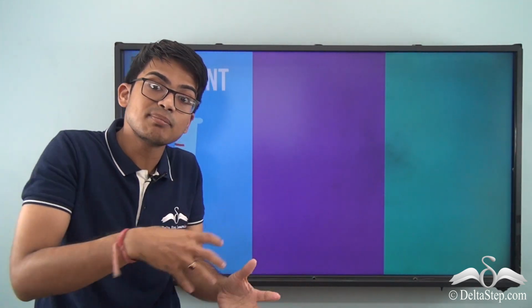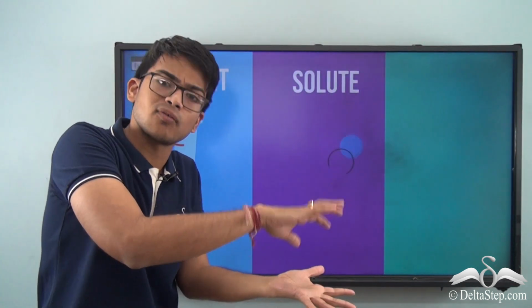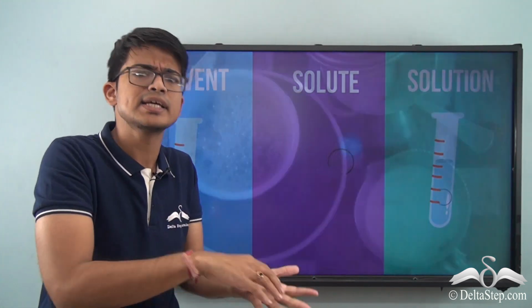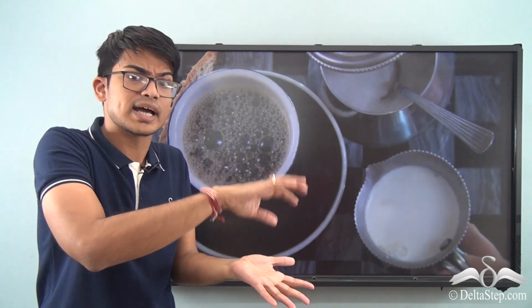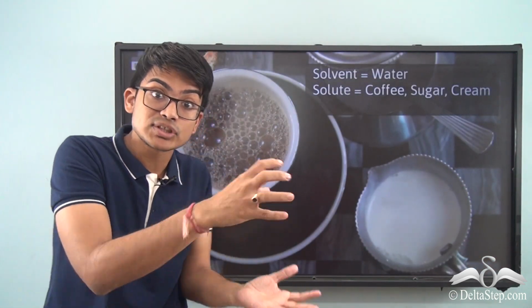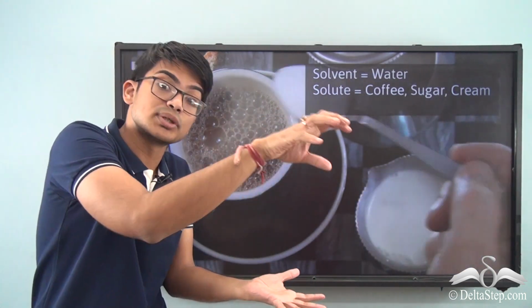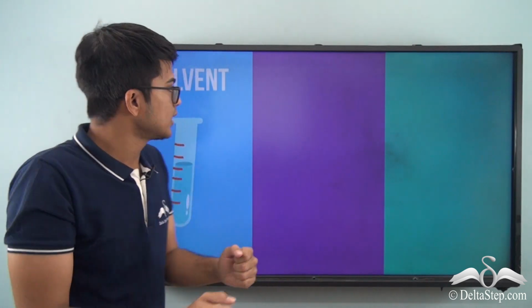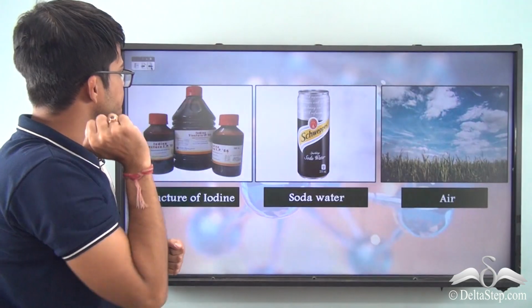Because water is the main medium in which the coffee, sugar, milk, or in case of tea you are dropping tea, in case of any cold beverage you are dropping lemon juice. So the main base in which the solute is being put and a solution is being made is the solvent. Now let's try to see further.